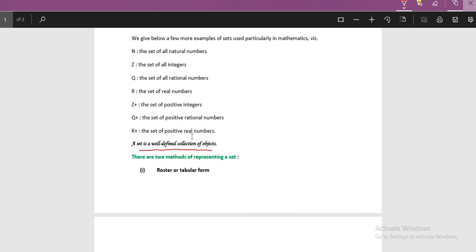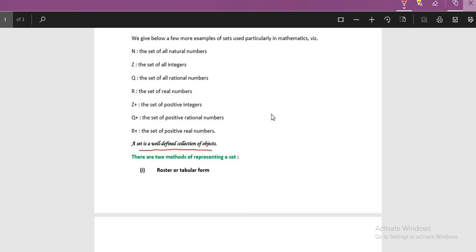Now, the point you have to keep in your mind is that elements, objects and members of a set are synonyms. If I use object in that collection, or if someone says element in that collection, or someone says member in that collection, it means that they all are the same thing. You don't need to be confused about this.